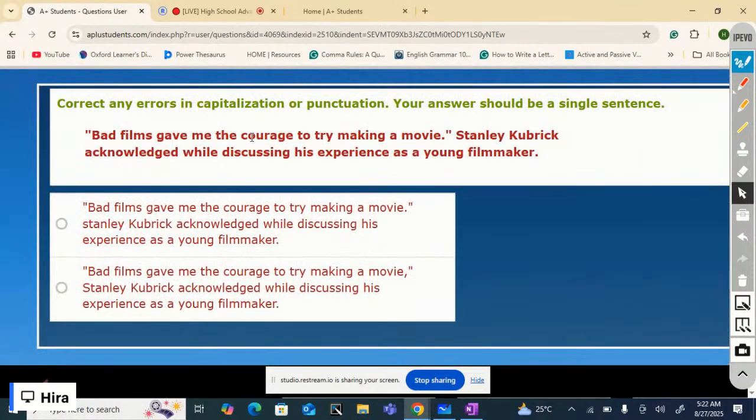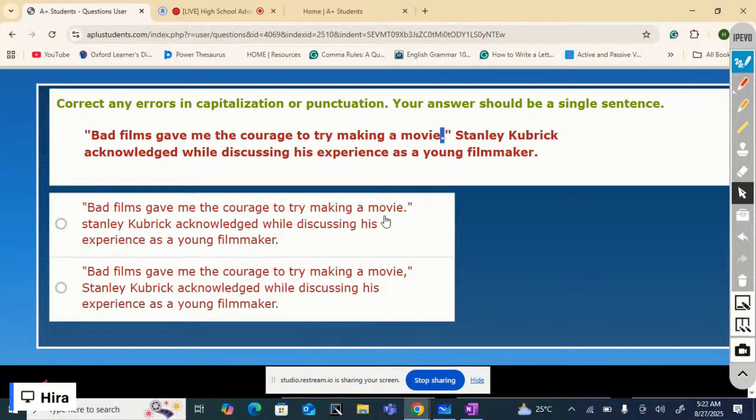Bad films gave me the courage to try making a movie. Stanley Kubrick acknowledged while discussing his experience as a young filmmaker. Okay, so there are mistakes, we know. In this one, a period is used and it separates the speaker tag from the quotation, and we know it's not correct.